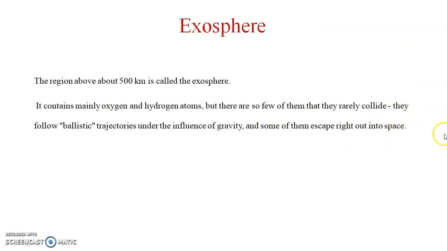Next slide, exosphere. The region above about 500 kilometers is called the exosphere. It contains mainly oxygen and hydrogen atoms, but there are so few of them that they rarely collide. They follow ballistic trajectories under the influence of gravity, and some of them escape right out into space.